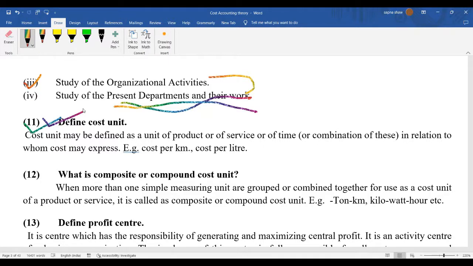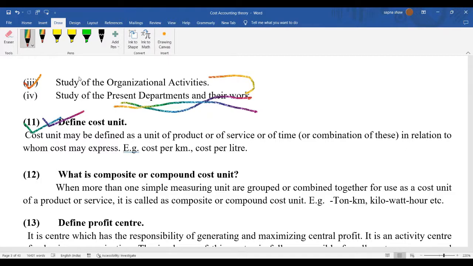When we measure any liquid item, we measure it in liters. In the same way, whatever thing you are producing, you have to estimate the cost per unit, like cost per kilometer, cost per liter. For example, when I'm baking cookies, the cost per cookie.